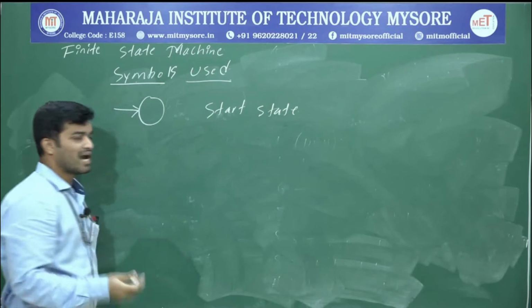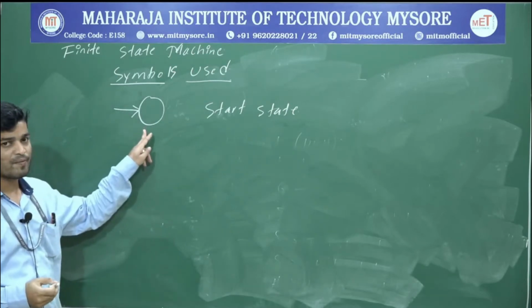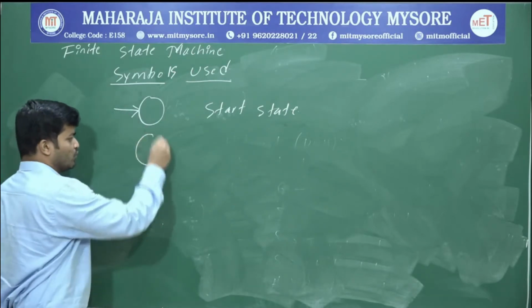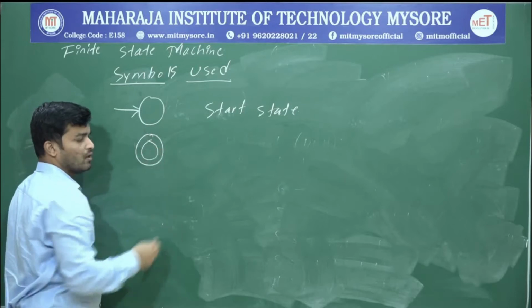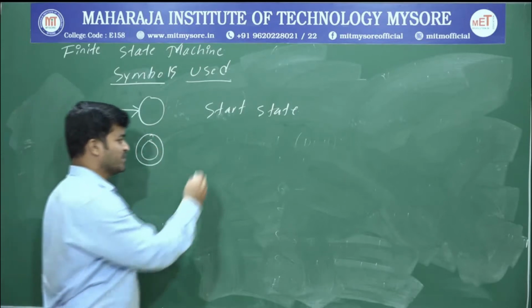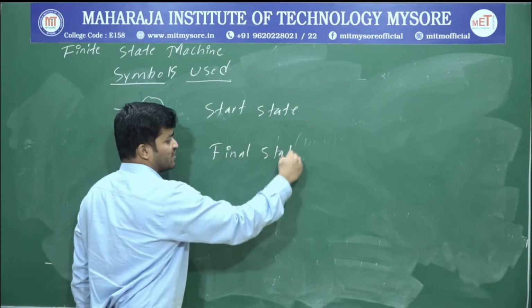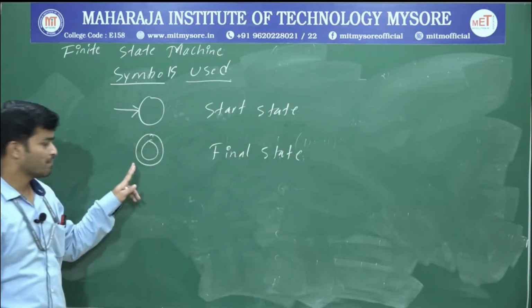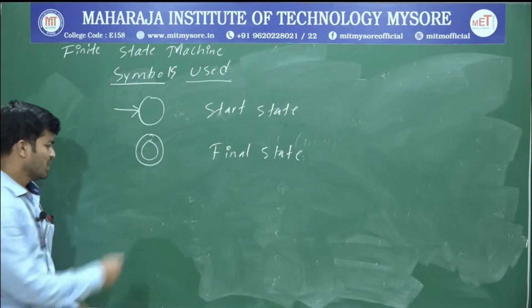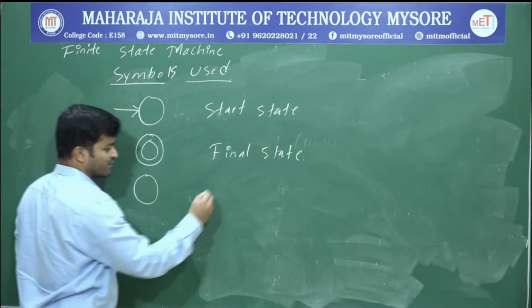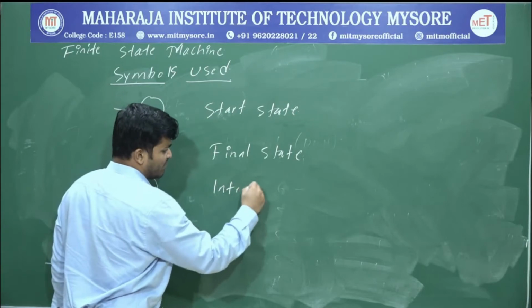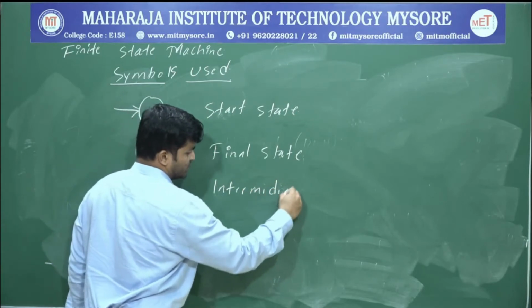If I want to represent a start state, I will use this particular symbol. And if I write a double circle, this symbol is used to represent an accepting state or a final state. And if I just write a circle, that will represent an intermediate state.